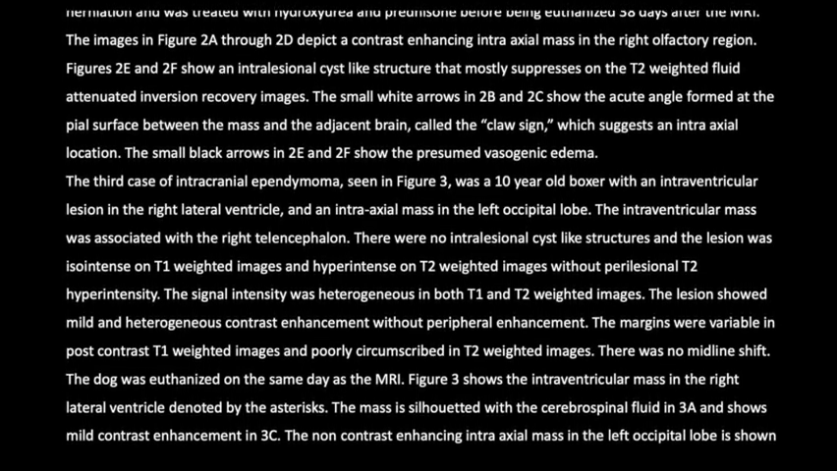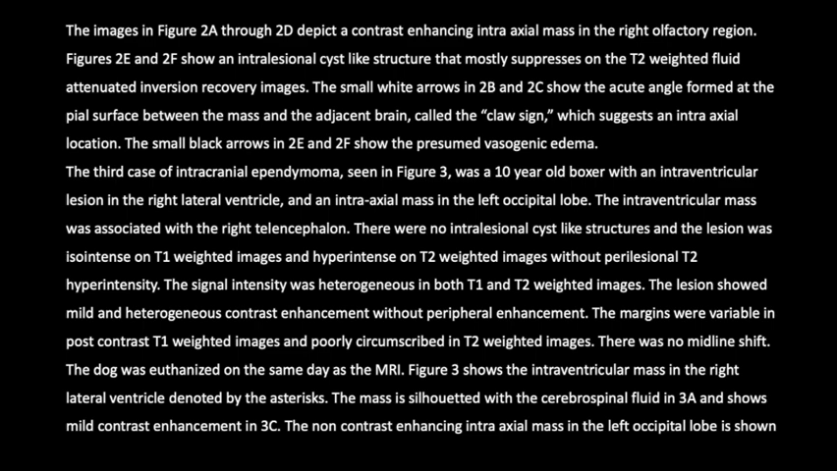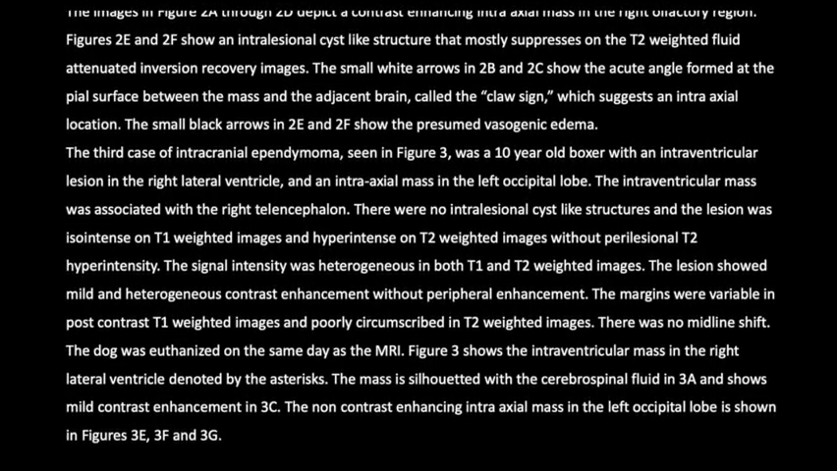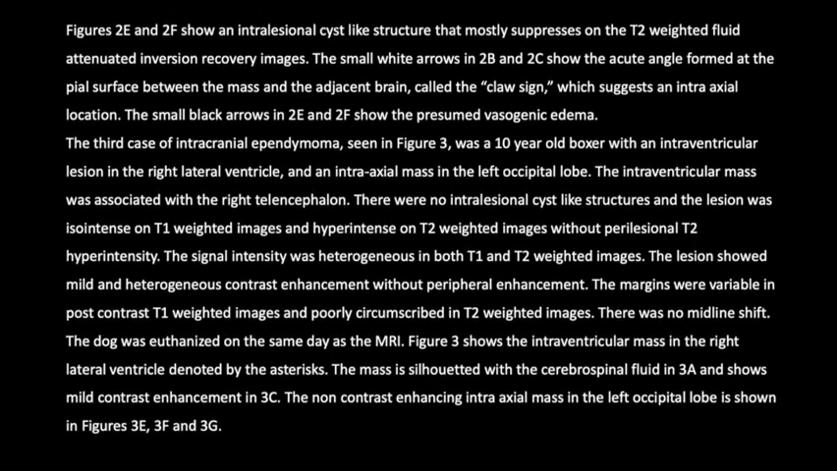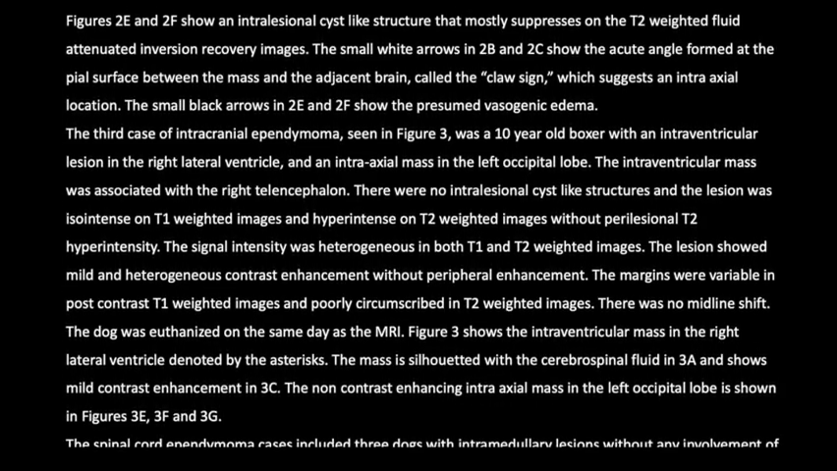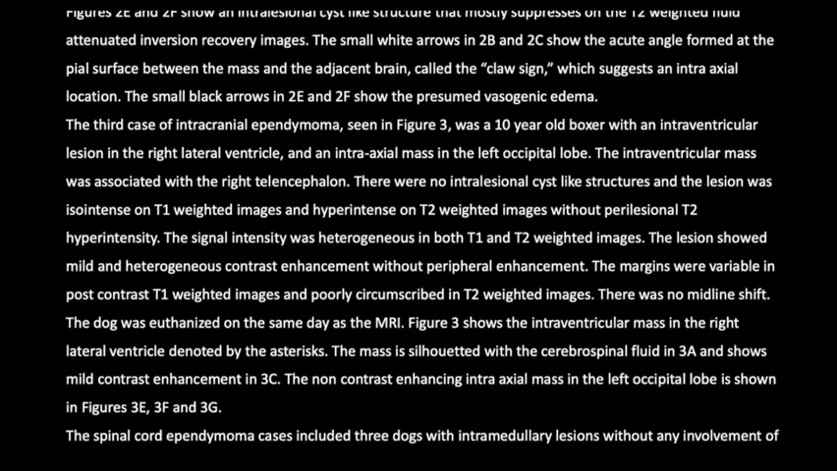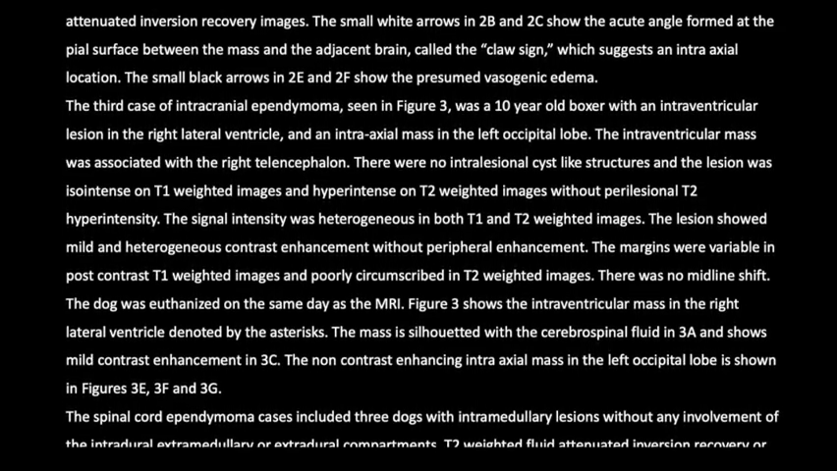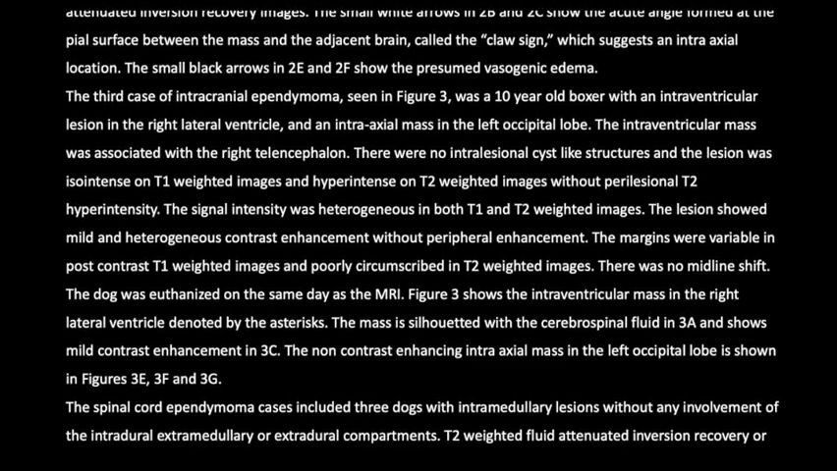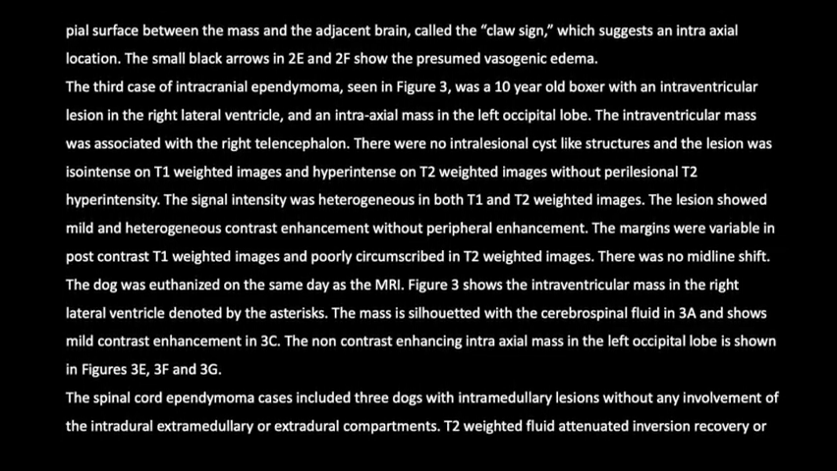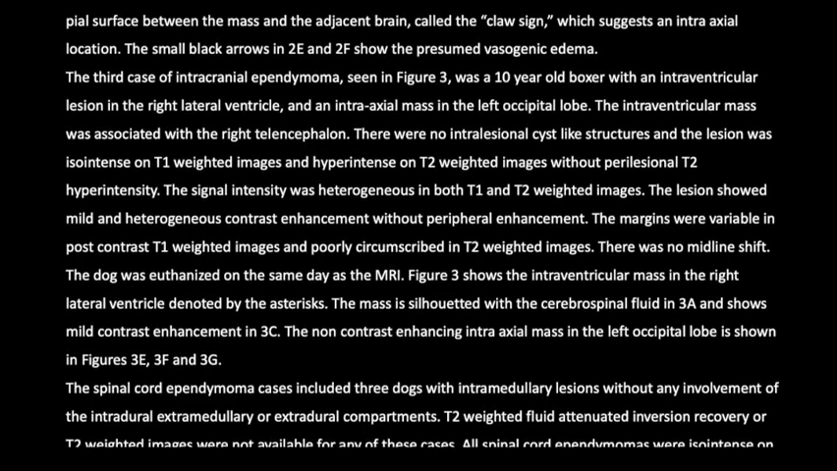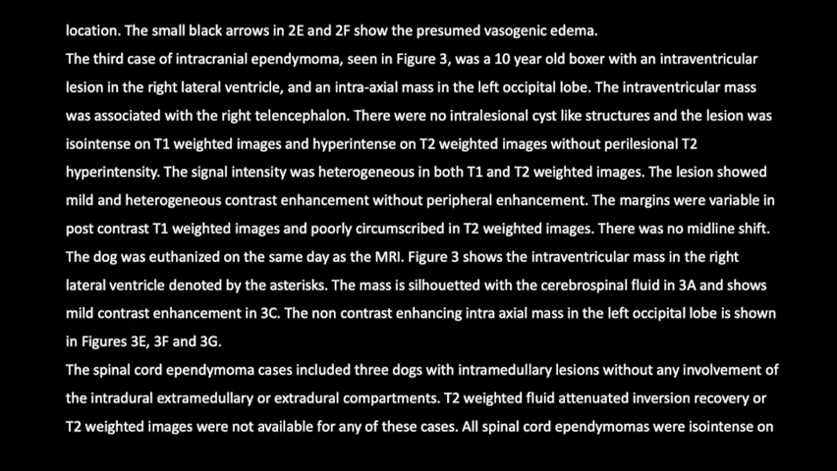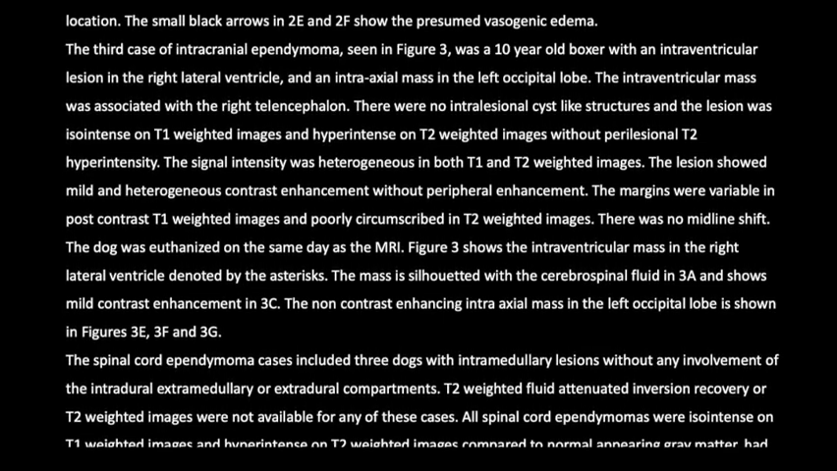The third case of intracranial ependymoma, seen in Figure 3, was a 10-year-old boxer with an intraventricular lesion in the right lateral ventricle and an intraaxial mass in the left occipital lobe. The intraventricular mass was associated with the right telencephalon. There were no intralesional cyst-like structures and the lesion was isointense on T1-weighted images and hyperintense on T2-weighted images without perilesional T2 hyperintensity. The signal intensity was heterogeneous in both T1 and T2-weighted images.